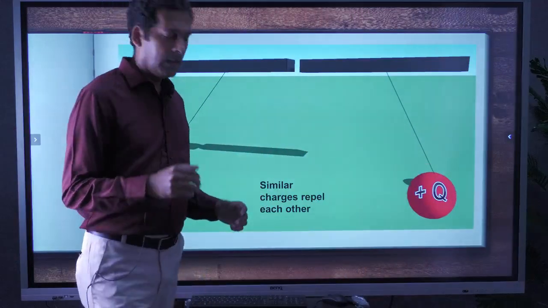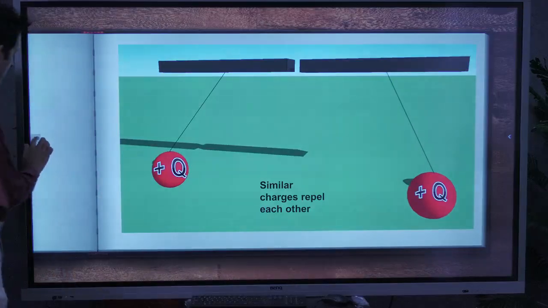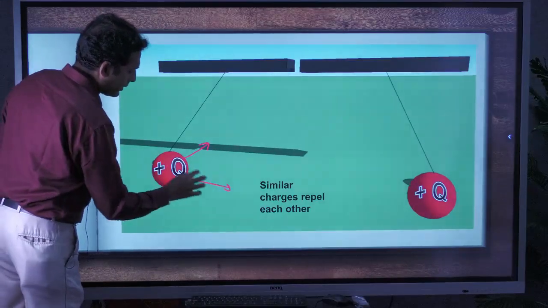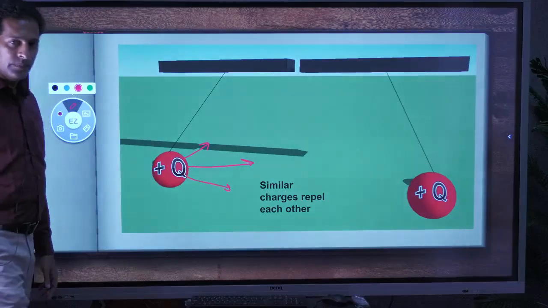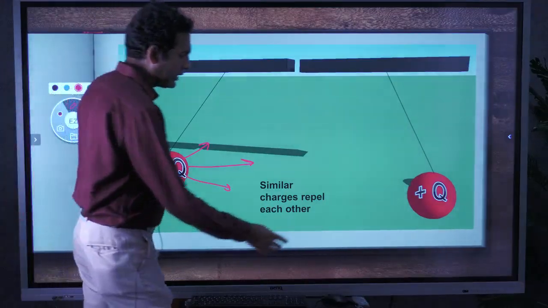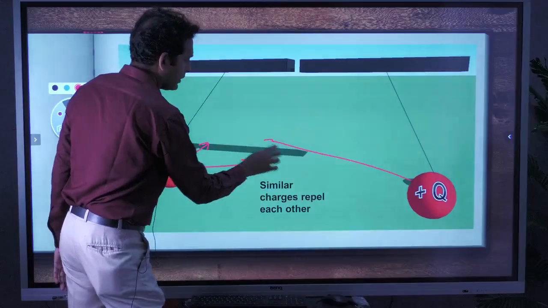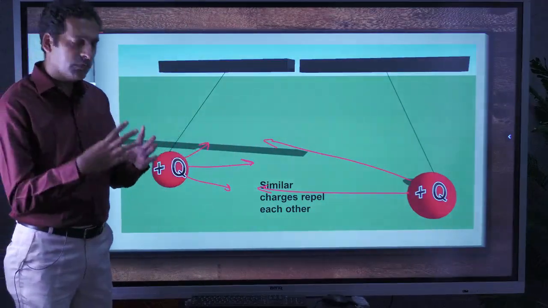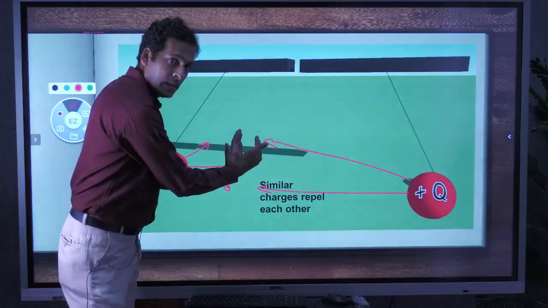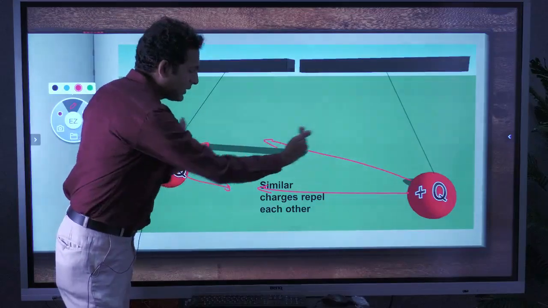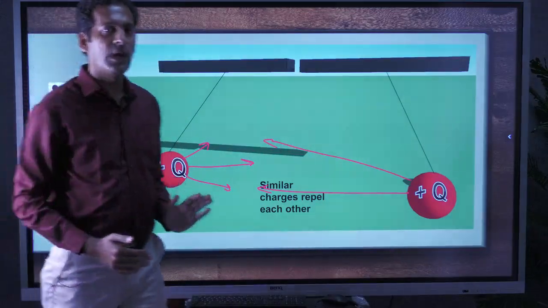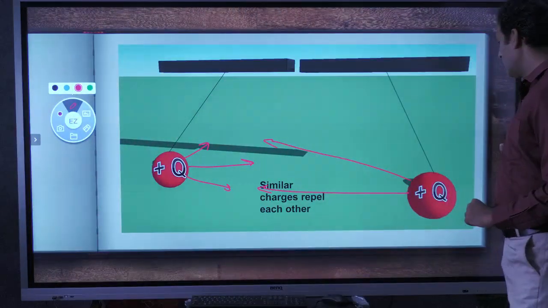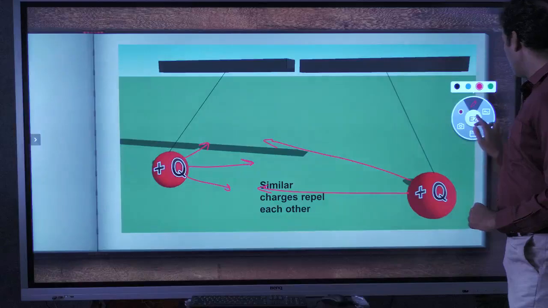Again, same reason. For positive charges, the force lines are going outward. Similarly, for another charge also, force lines are going outward. Now these outward force lines are not matching with each other. They will repel each other away. So these are similar charges, which repel each other.